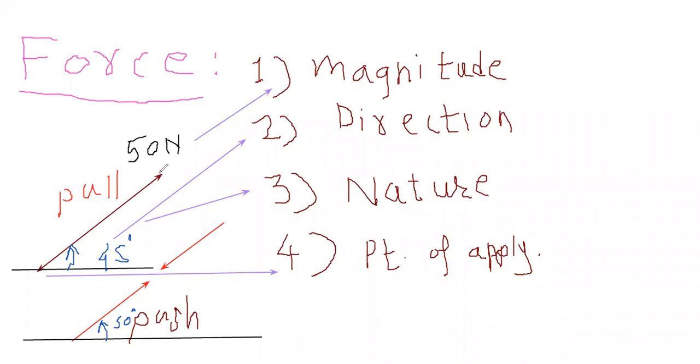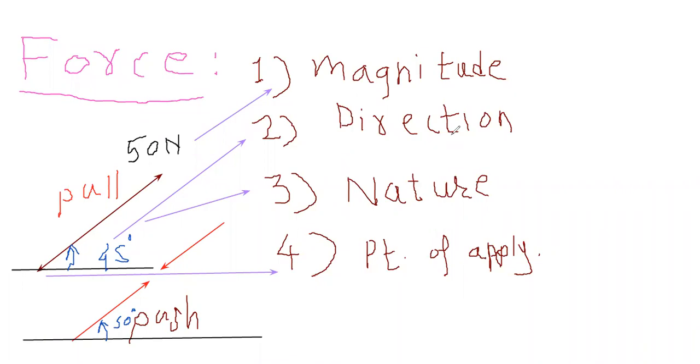First one is the magnitude, which is the 50 Newton shown here. Second one is the direction. The direction is 45 degree. Here the direction is 50 degree. That direction is also shown, at 45 degree to the horizontal, at 50 degree to the horizontal. This is the direction of force.